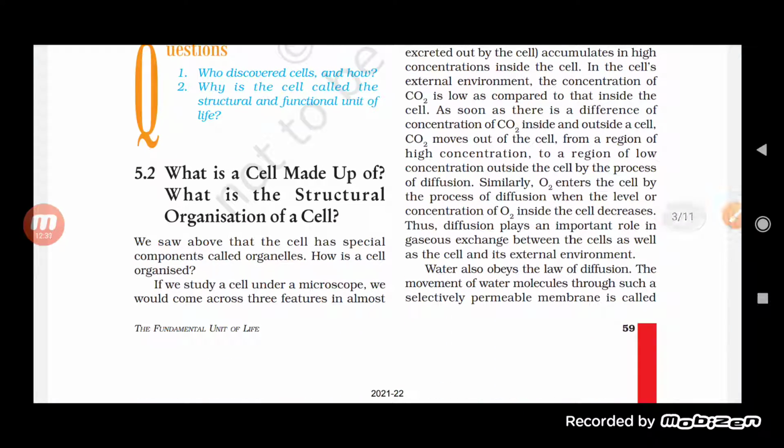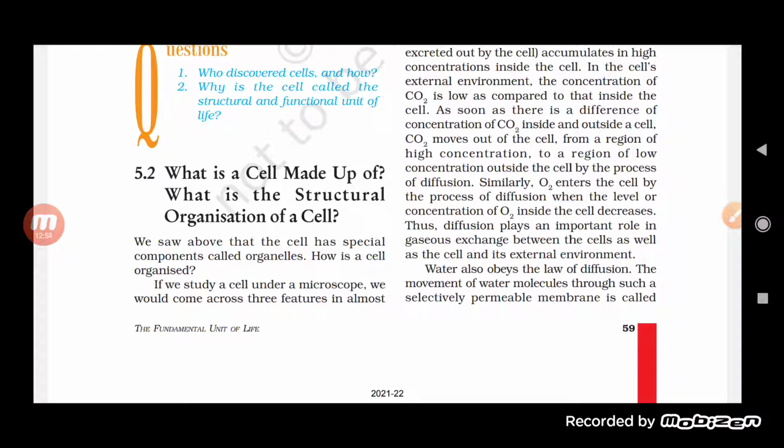What is a cell made up of and what is the structural organization of a cell? We saw above that the cell has special components called organelles. Remember that there is no difference in that. The organs which are part of the cell and perform different functions in the cell are called organelles, or cell organelles.